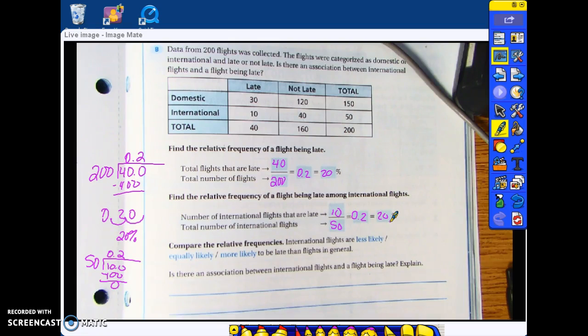Yes, ma'am. I think so. You think they're going to be less likely, equally likely, or more likely? Equally likely. They are equally likely. There is a 20% chance either way. So they are equally likely.